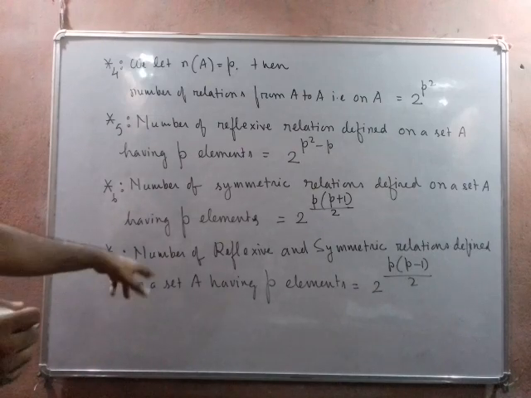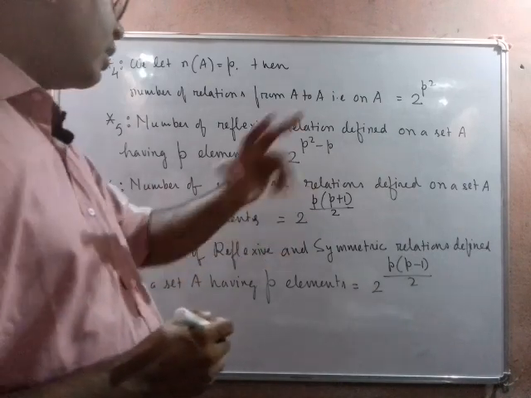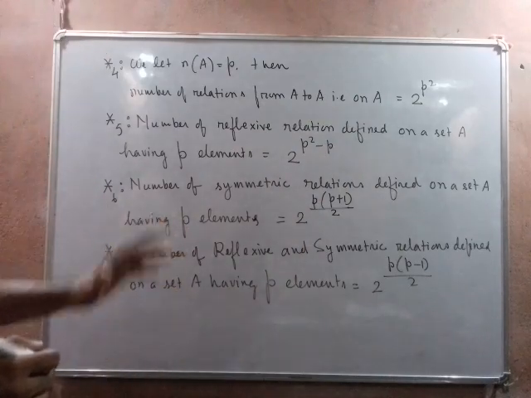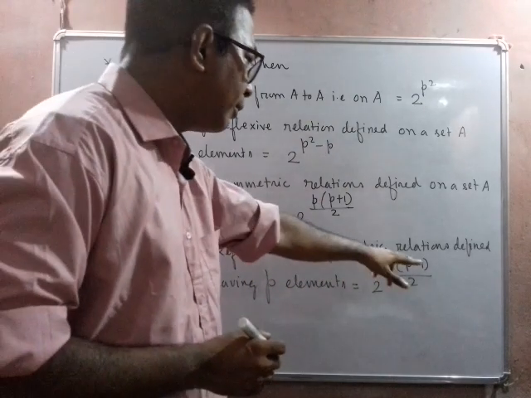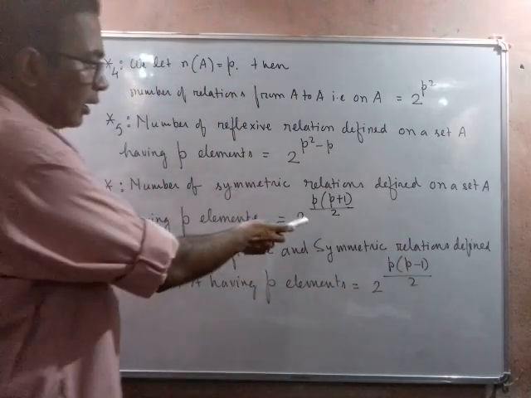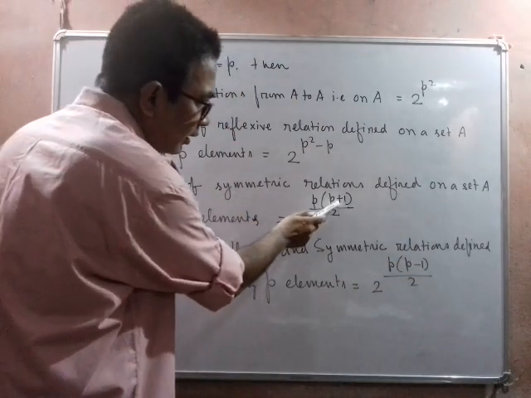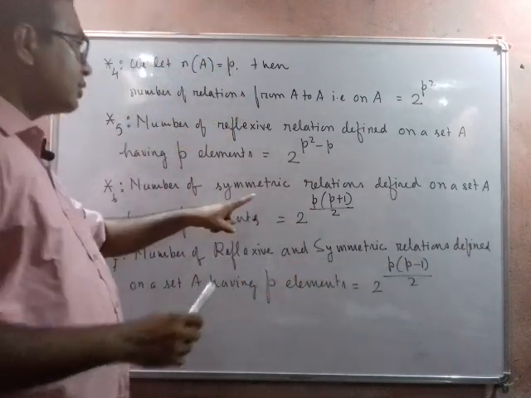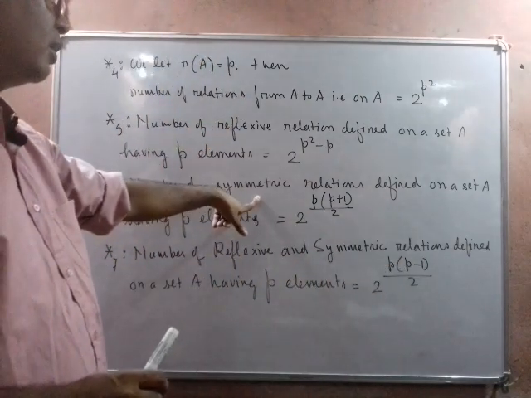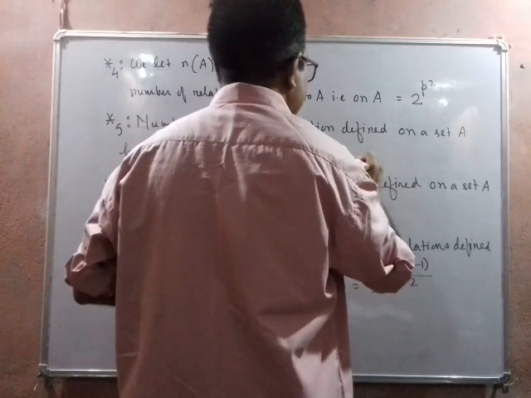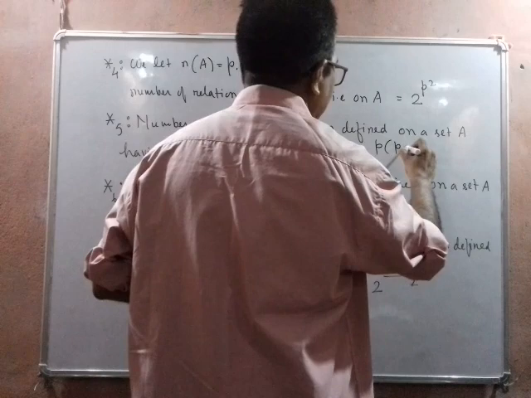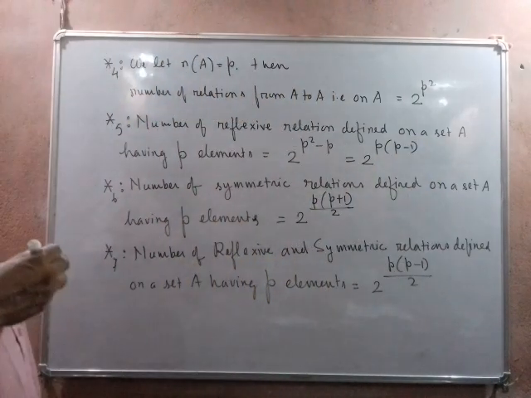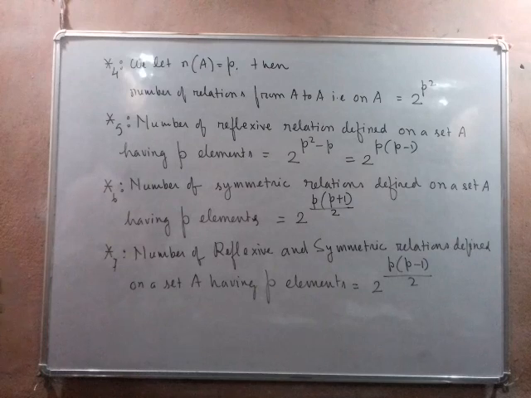Similarly, point 7 says that the number of reflexive and symmetric relations defined on a set A having P elements will be equal to 2 to the power P into P minus 1 by 2. Remember that there is a symmetry, but the only difference is that here is the plus sign and here is the minus sign. This is for symmetric relation. And this part can also be written as 2 to the power P into P minus 1. You can write it like this also. So you have to remember all this for the MCQs. And one more topic is there, I am going to discuss point number 8, then I will go to the questions.